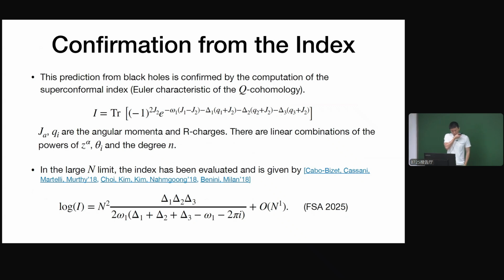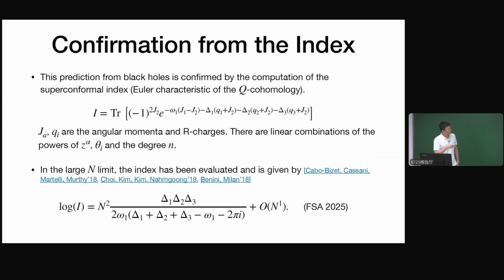And so in the large N limit, this index has been evaluated, and the result is given by this formula. And you can see that it scales like N squared. So that really tells us that the number of black hole microstates is lower bounded by something times N squared. And this is a quite famous result, and this result received the Frontier of Science Award this year.